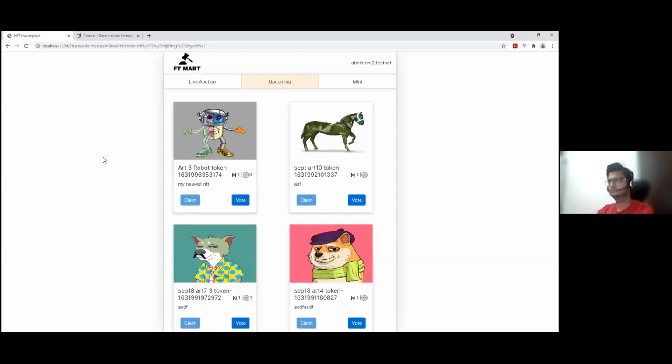Now the token has been minted and it is now showing up in the upcoming or the auction house place. Now the community can choose to vote on either this token or any other token. Abhishek, if you can vote for this token. As you can see, the voting has been completed and the number of votes for this particular token has increased to 1.